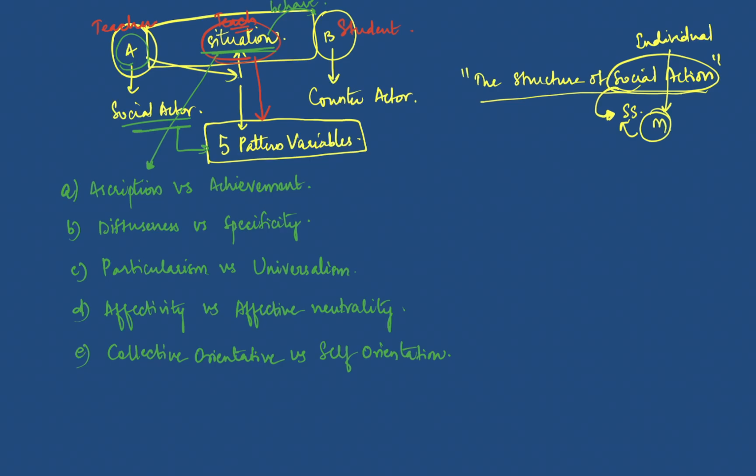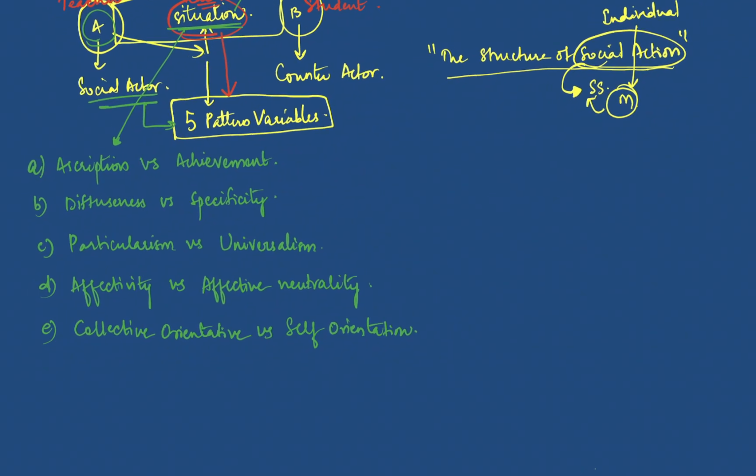So social system is the main thing that he concentrates on, but the name of his book is The Structure of Social Action. So let us now understand what he meant by all these five pattern variables, right? The first pattern variable is ascription versus achievement.